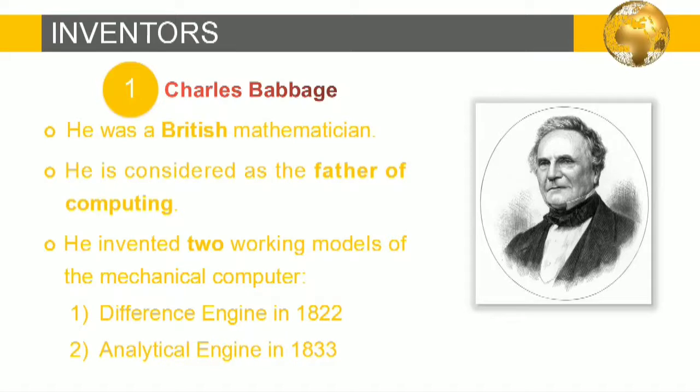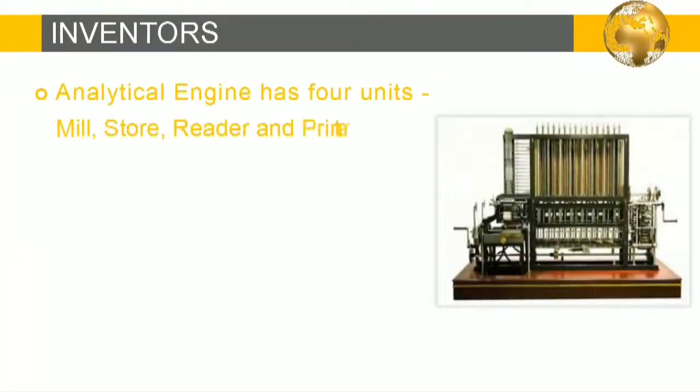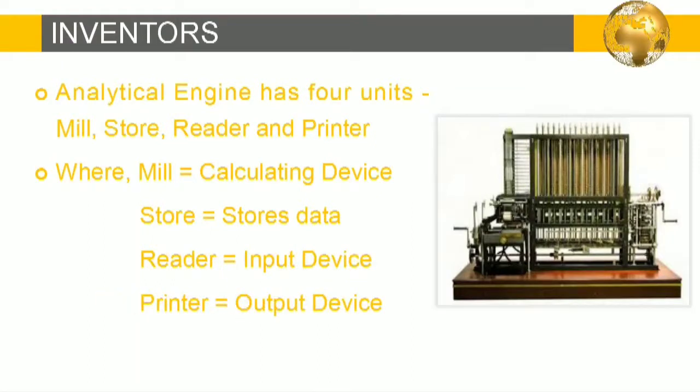Now let's see analytical engine. Analytical engine has four units: mill, store, reader and printer, where mill was working as a calculating device, store works as a memory which stores data, reader works as an input device and printer works as an output device. In this device, output is in the form of paper.